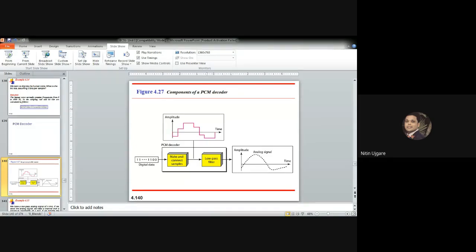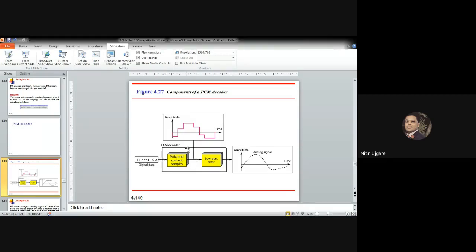Okay. So to recover an analog signal from a digitized signal, we follow some steps. We use a hold circuit that holds the amplitude value of the pulse till the next pulse arrives, and we pass this signal through a low pass filter with a cutoff frequency equal to the highest frequency in the pre-sampled signal. So the higher the value of L, the less distortion there will be, and the signal will be recovered with less distortion.